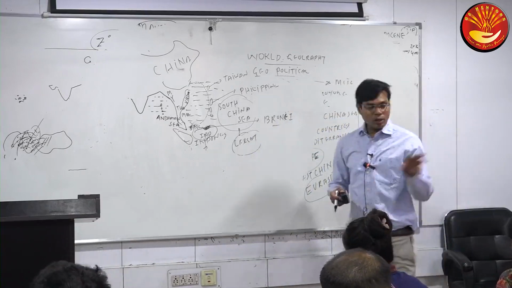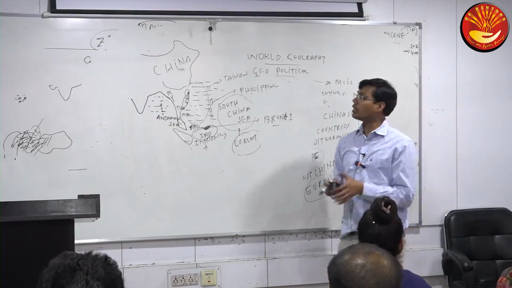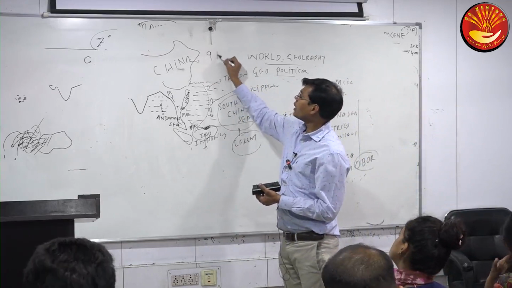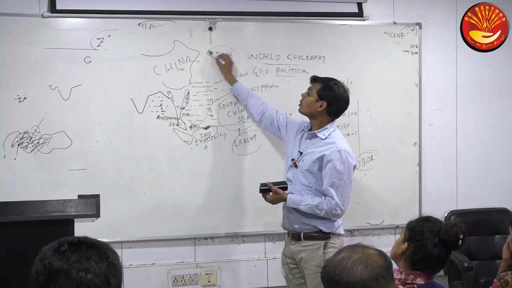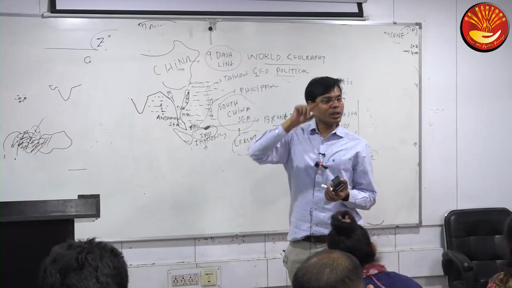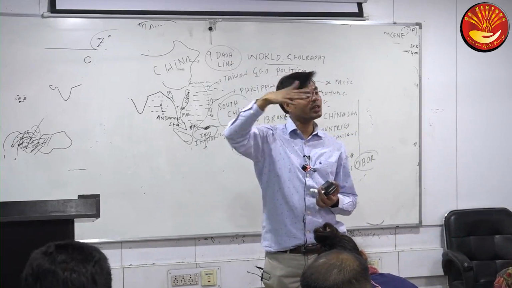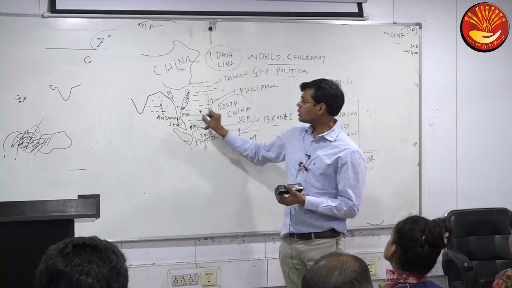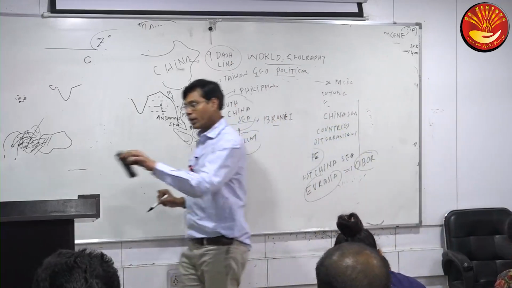China says historical agreements were there in this area, and China has presented one line. Which line? The nine-dash line. It is a line indicating historical agreements of the past in the oceanic area by China and other countries. On this basis, China says that these islands in the South China Sea belong to China.